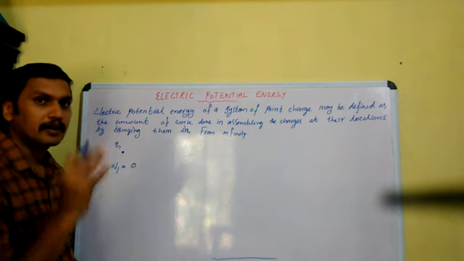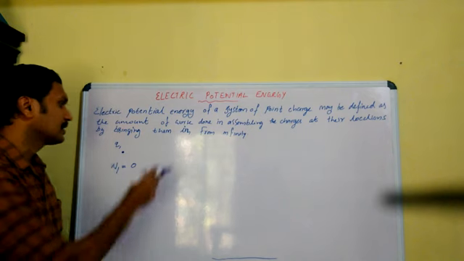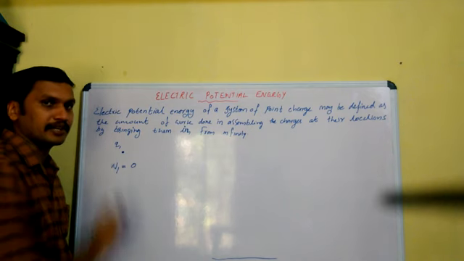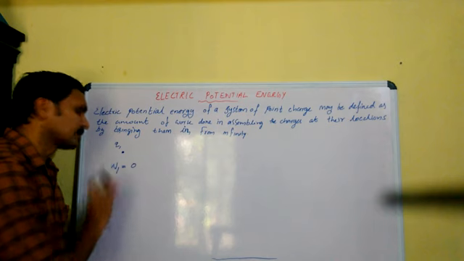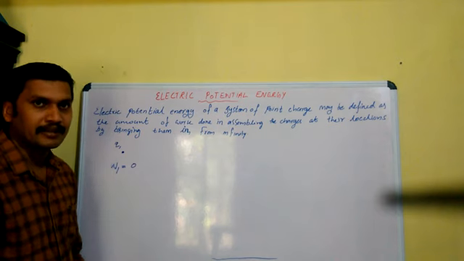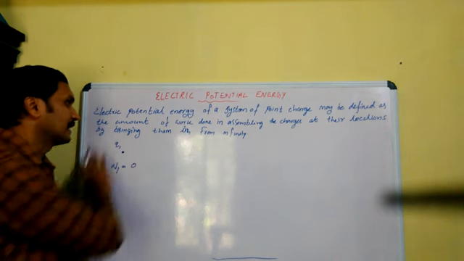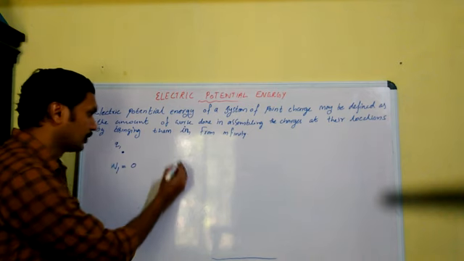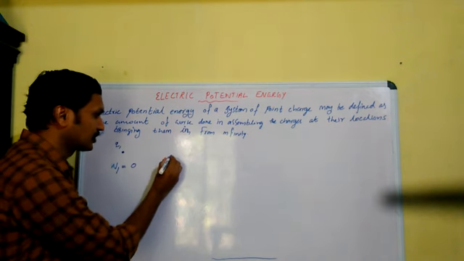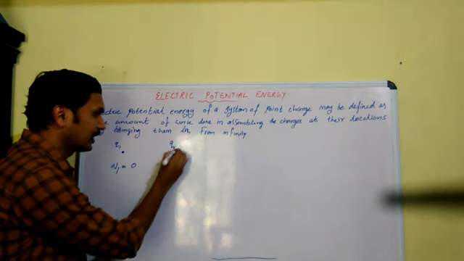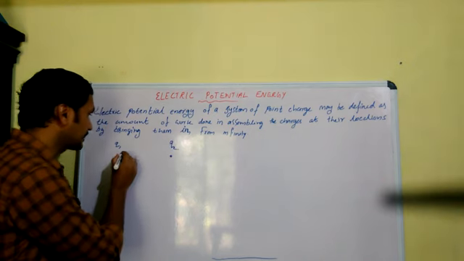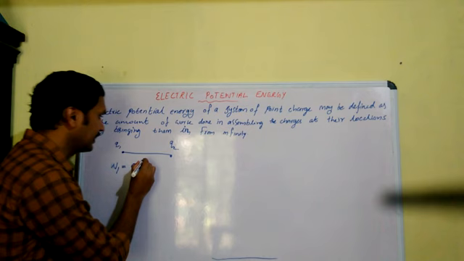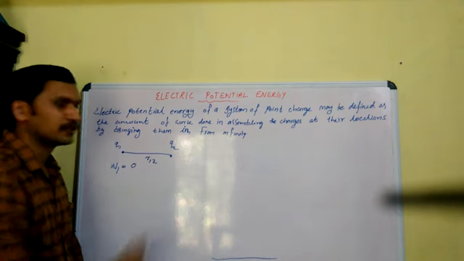W1 means the work required to bring the charge Q1 to this location. That is equal to 0. No work is required to bring Q1 as the electric field in this region is 0. Now we want to bring the other charge Q2 to this point, which is at a distance, say R12, from Q1.